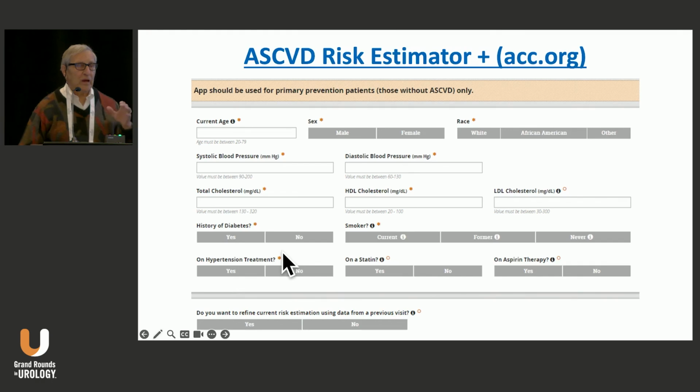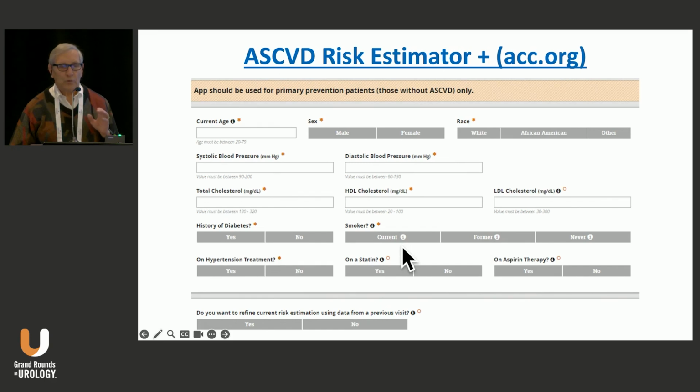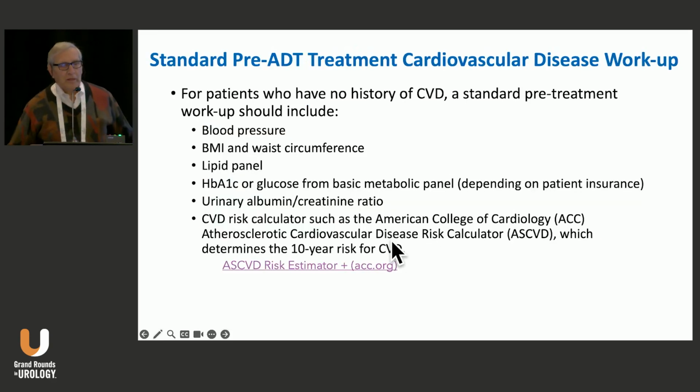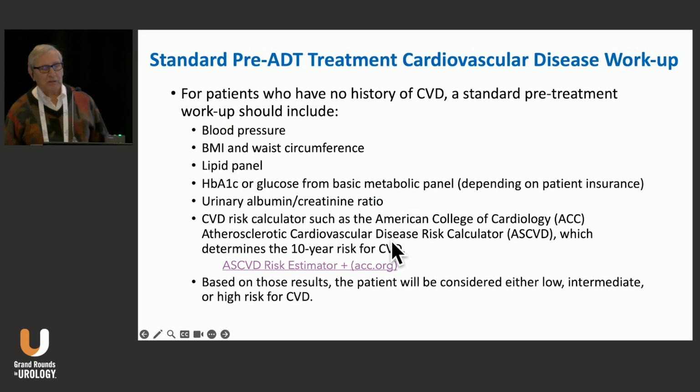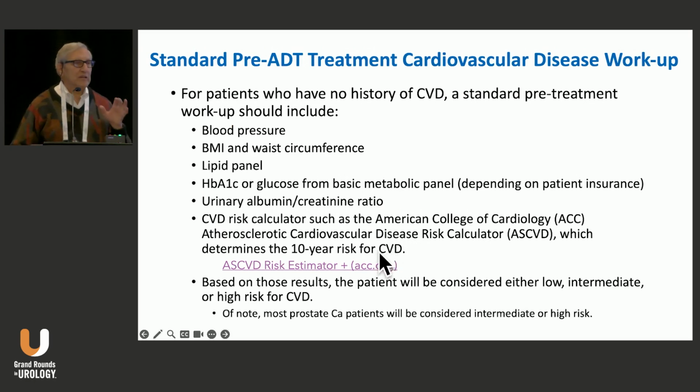So this is really primary assessment. If the patient has cardiovascular disease, this risk calculator is not worth anything to be utilized. So if we have this risk calculator, based on the results, the patient's going to be considered either in a low, intermediate, or high-risk group. And of note, most prostate cancer patients will be at least intermediate or in high-risk groups based on largely age.